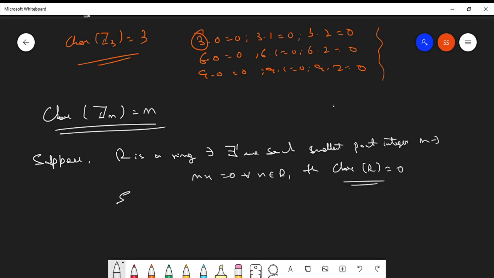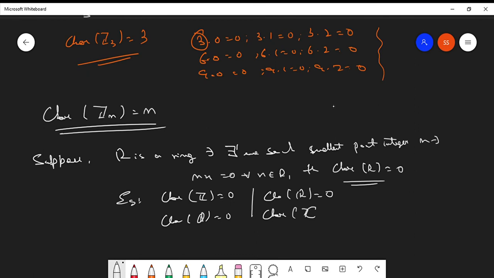For example, characteristic of Z will be 0. I don't need to explain why. You can obviously verify it on your own. Characteristic of Q will be 0. Characteristic of R will be 0. Characteristic of C will be 0. Because there exists no such smallest positive integer such that when multiplied to each and every element of these particular rings, you will get 0. Okay.